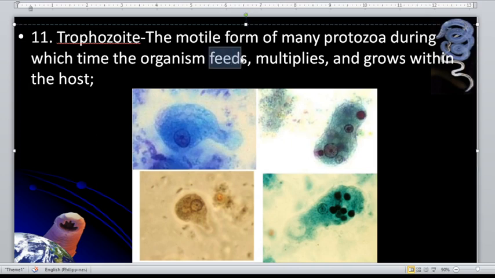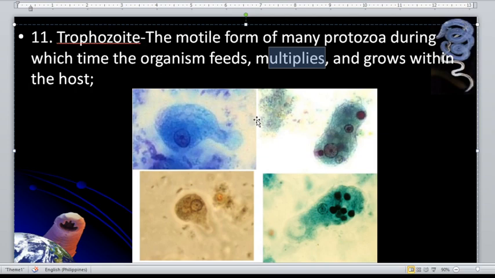Okay, next slide. So trophozoite, again, the trophozoite is the feeding stage. It also multiplies and grows within the host. Okay, so guys, take note in laboratory diagnosis. Most of the time, if you have a watery stool, what stage do you expect to see from that? Okay, you would expect a trophozoite stage.